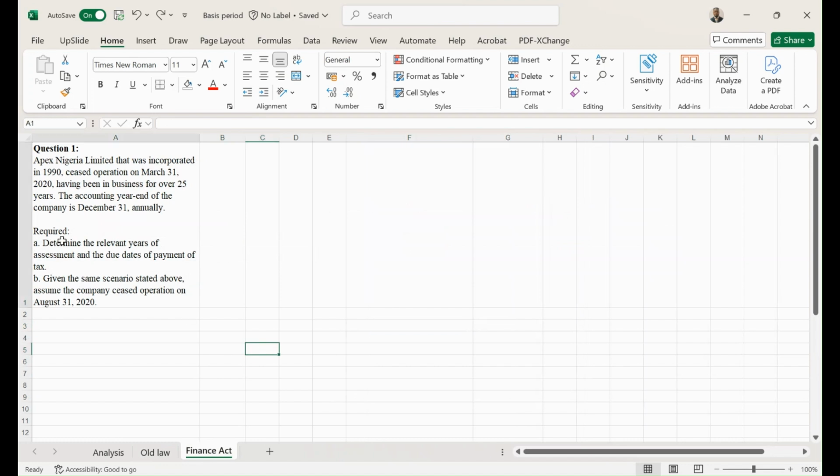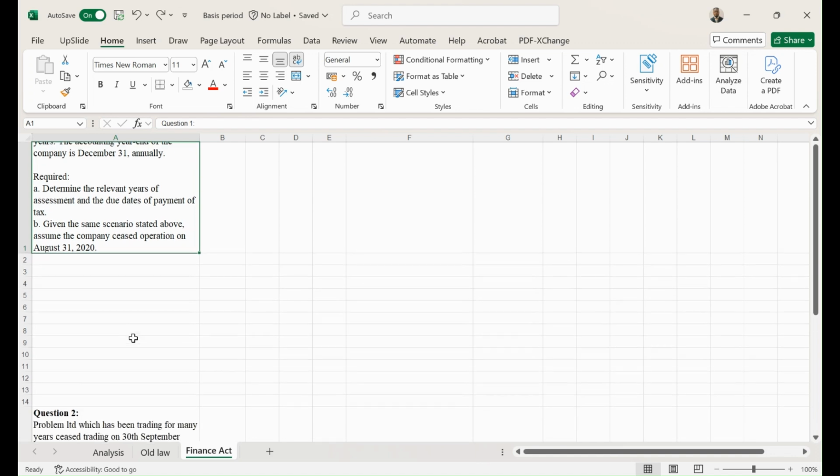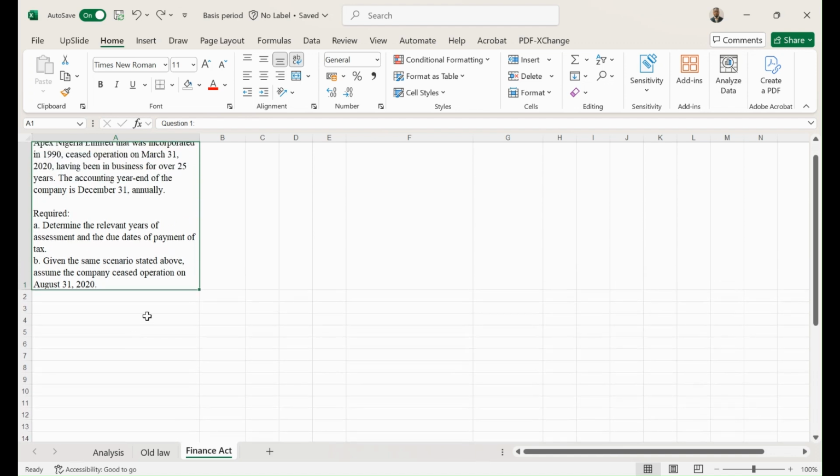So let's look at a question. Apex Nigeria Limited, that was incorporated in 1990, ceased operation on March 31st, 2020, having been in business for over 25 years. The accounting year end of the company is December 31st annually. Determine the relevant years of assessment and the due date of payment of tax for A and B. Given the same scenario stated above, assume the company ceased operation on August 31st, 2020.